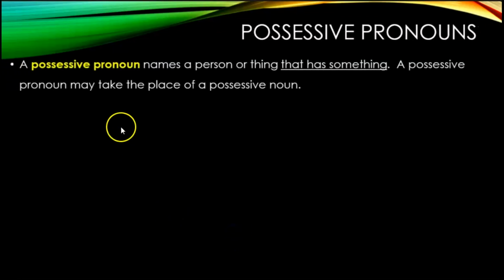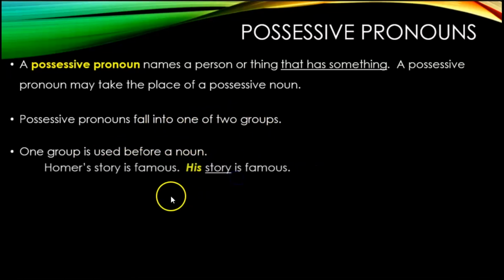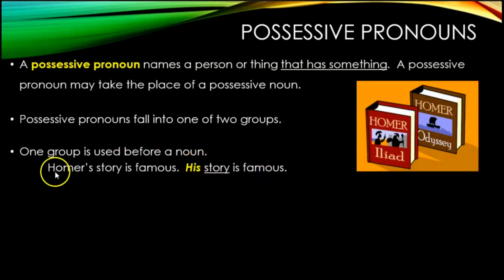Possessive pronouns. A possessive pronoun is a form of personal pronoun. The personal pronoun is owning, has something else. And so it typically takes the place of a possessive noun. For example, they fall into one of two groups. One group is used before a noun. Homer's story is famous. His story is famous.